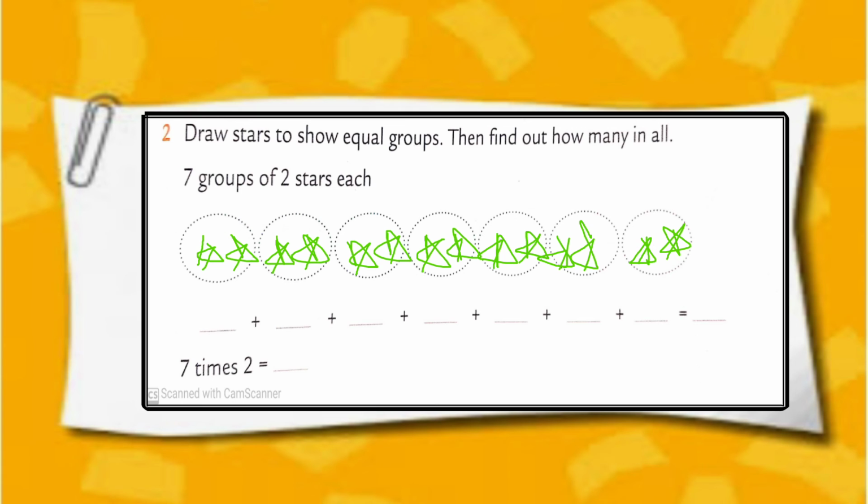Now write down 7 groups of 2 stars each. 7 groups of 2 stars each. Now prepare the groups you have seen on the screen. 7 groups. Prepare the groups. I am waiting for you.